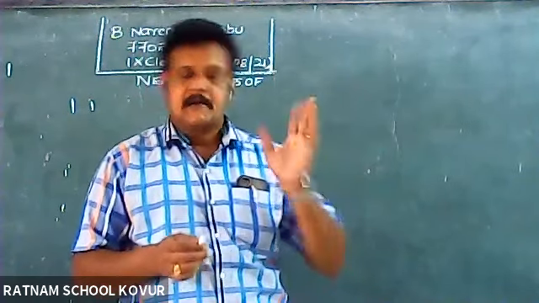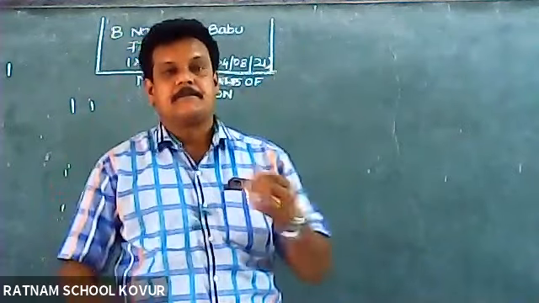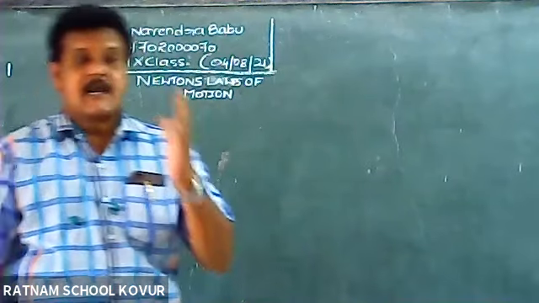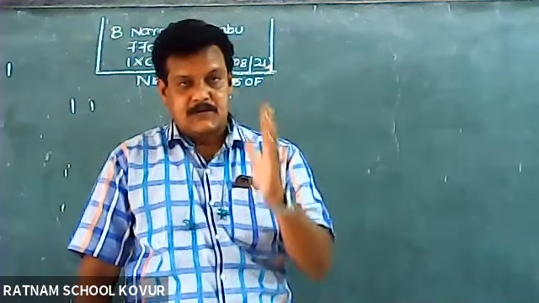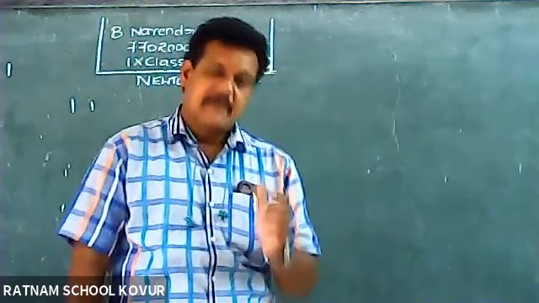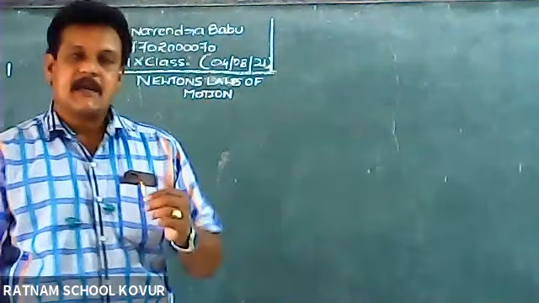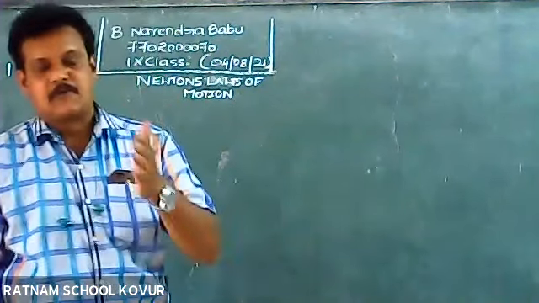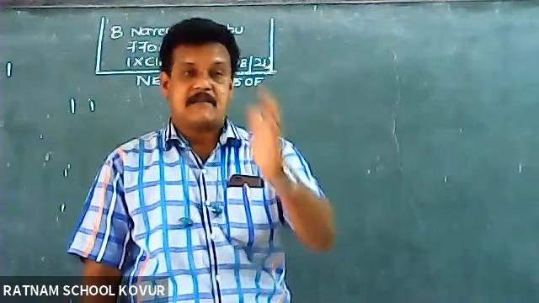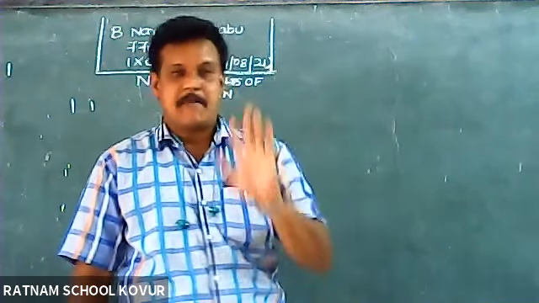Bar indicates it is a vector quantity. So the direction of momentum is the same as the direction of velocity. In whichever direction the velocity is, in the same direction is the momentum. Remember that the direction of momentum is the same as the direction of velocity. P bar is equal to m into V bar.